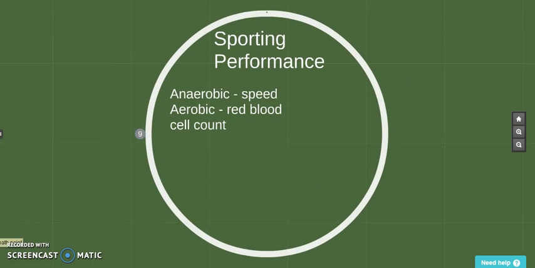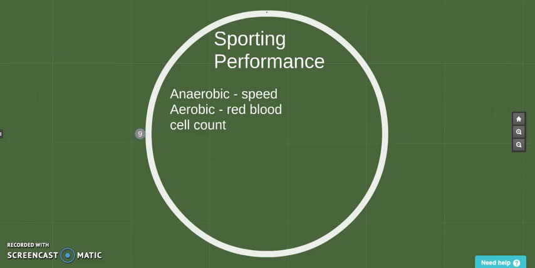So for sporting performance, the benefit of being at altitude is that it will make exercising at sea level easier. This is the benefit due to the fact that athletes will be able to utilize a greater amount of oxygen when at sea level, as they have had to utilize the oxygen at altitude, and they struggle to do this, then their bodies adapt, and then they'll find this easier. So when they come back to sea level, they'll be able to utilize even more oxygen. They'll therefore be able to perform exercises with ease and be able to beat their personal bests and all their records they've set once they have performed their altitude training.